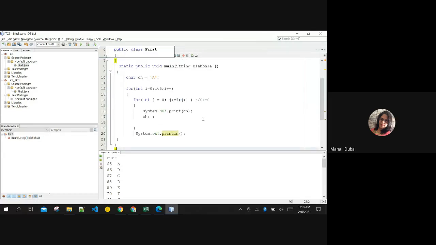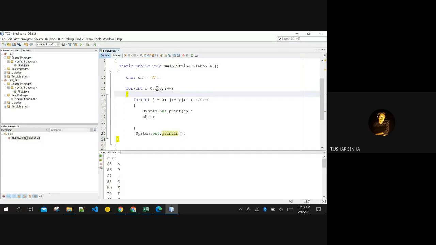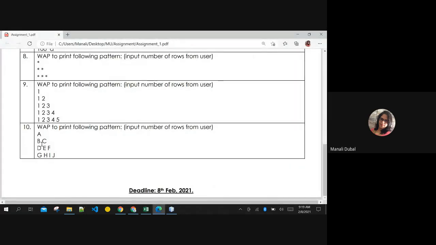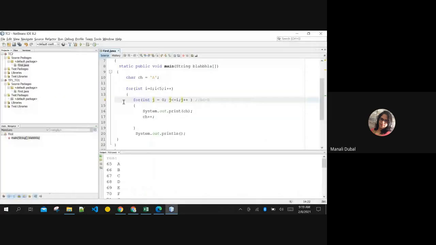You make this J reach till I. For creating a triangle, for I is 0, J should run only one time. So J is less than or equals to I. When I increments to 1, J should start with 0 and reach till 1. That is 0 and 1, 2 iterations, because you want to print a triangle. That is the reason for 2 iterations, right? Correct? Shall we run and check?